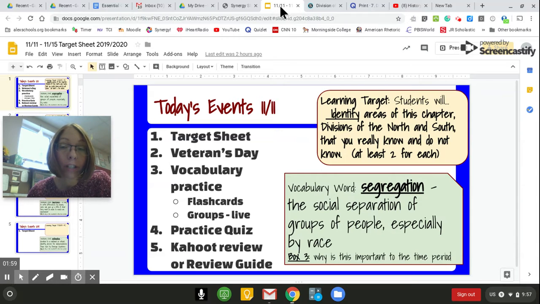Our target for today is to identify areas of the chapter that you understand and parts that you don't. There are three main parts of this chapter: the inventions that were created, and you had a worksheet on that where you had to rank them and look up a little bit of information; the vocabulary, which is the Quizlet, has all of that; and then the differences between the North and the South. We did some of that last week with our double bubble map and the pie charts. So there's lots of information, but those are the three areas.